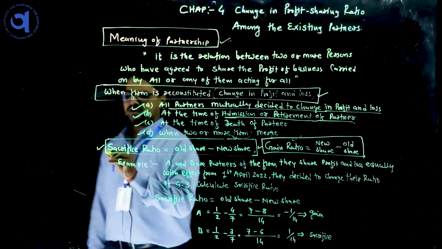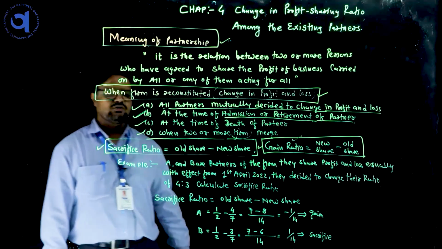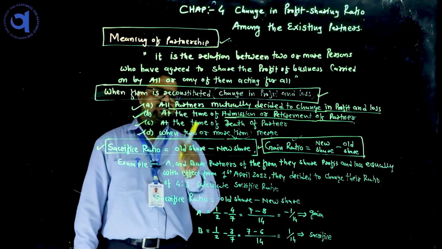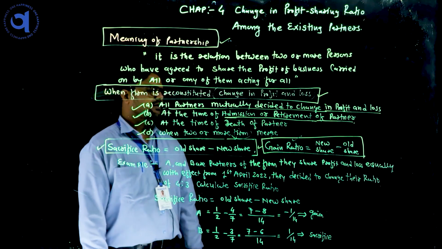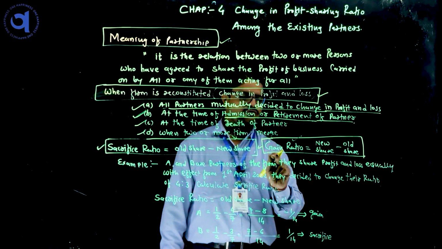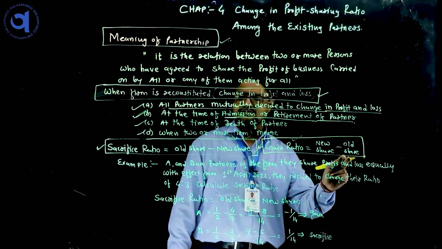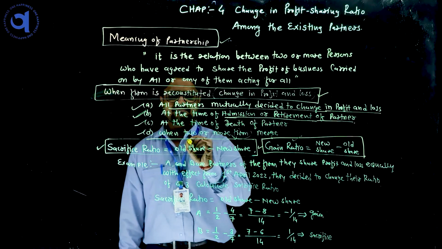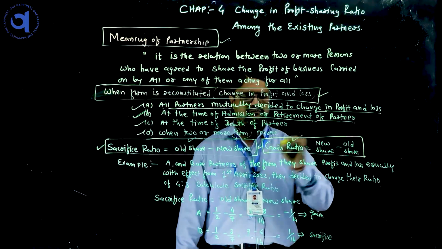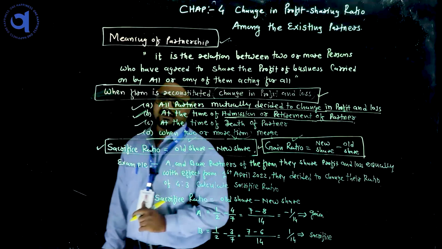The formula for finding the sacrifice ratio is old share minus new share, while the formula for the gain ratio is new share minus old share. So students, keep this in mind.